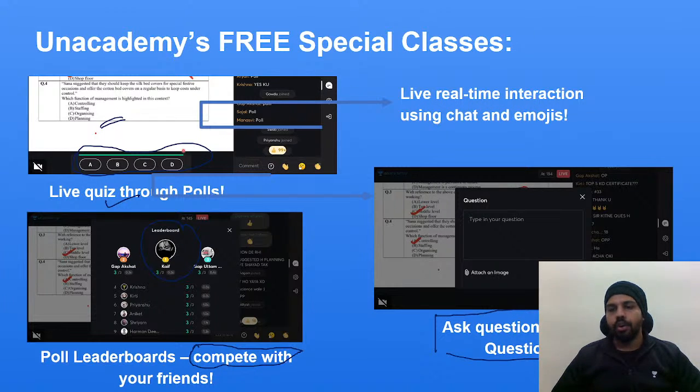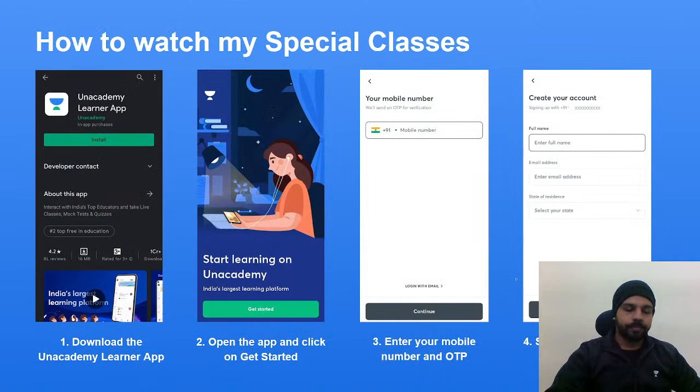There are two options: you can write the question, or you can attach an image. Okay, you are from 10th class. Fine, no issues. This is a lecture for class 12th ISC board exam.